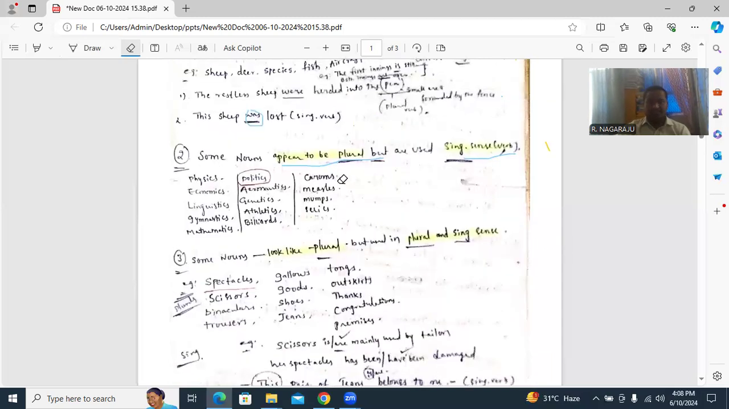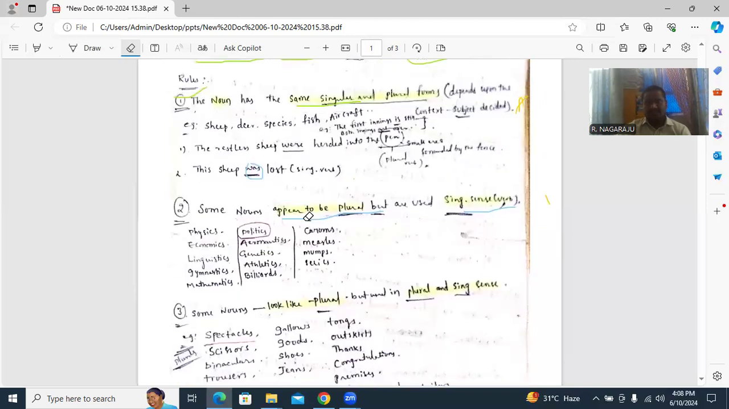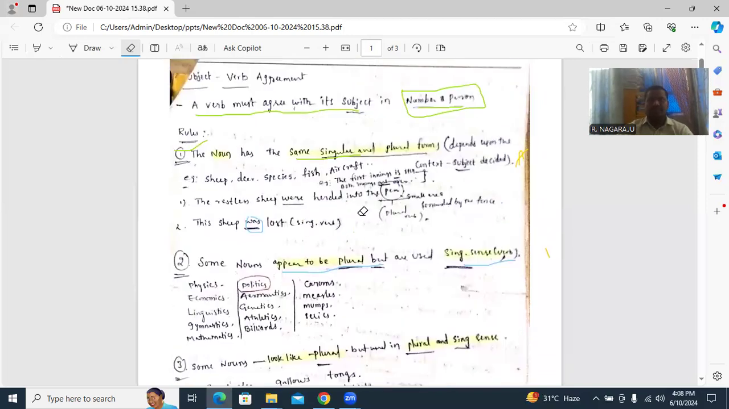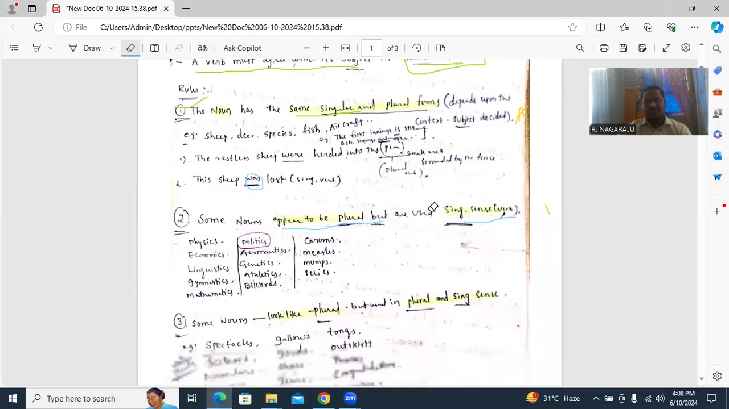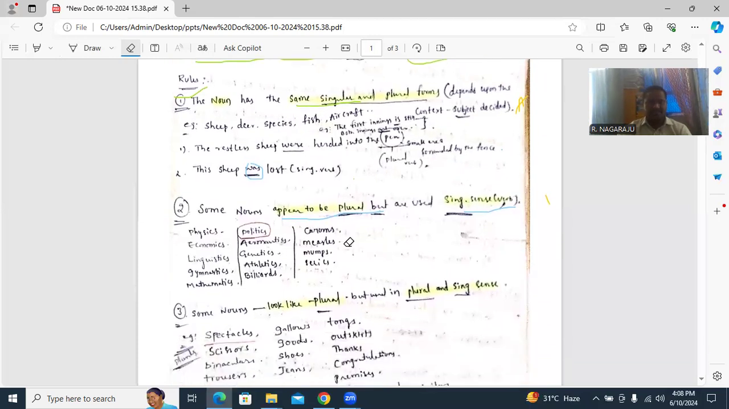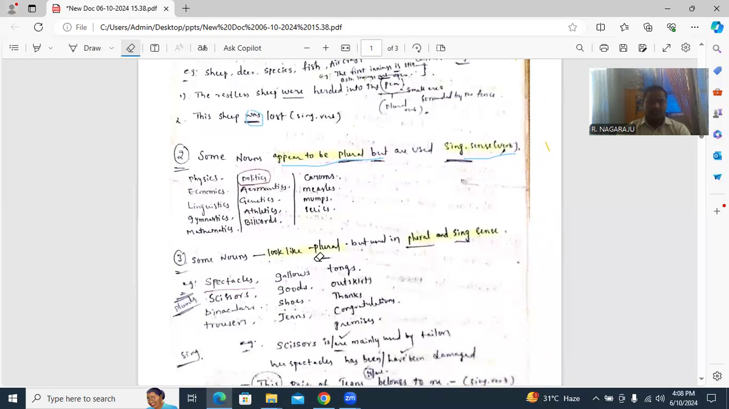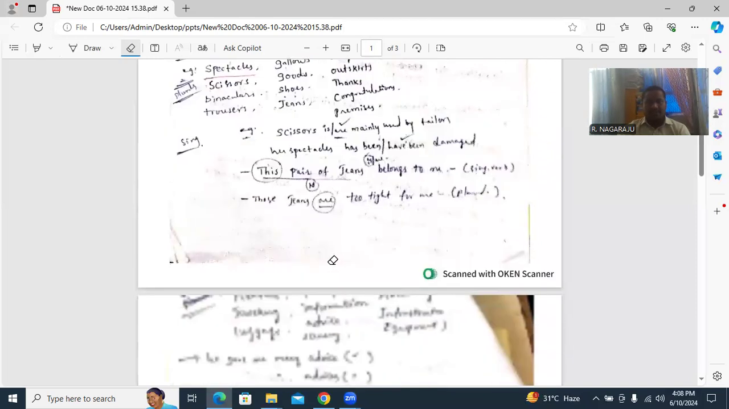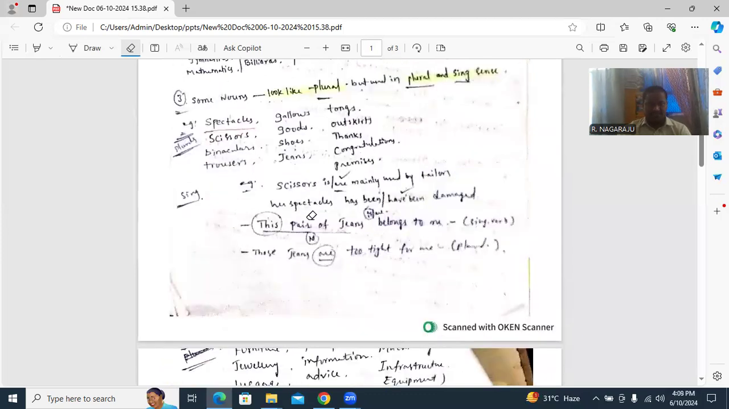Before the first, the second one is only singular. And the noun depends on the same singular and plural, depending on the subject matter. Third, some nouns look like plurals, but are used in both singular and plural forms. Examples mentioned here: scissors is or are, mainly used by tailors. You check it here, it depends on the context. Scissors are. Are spectacles, has been or have been damaged.